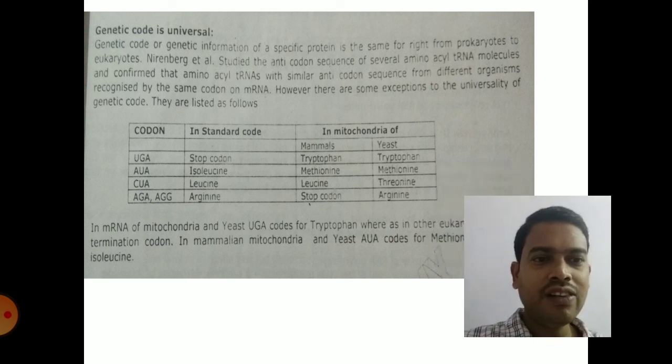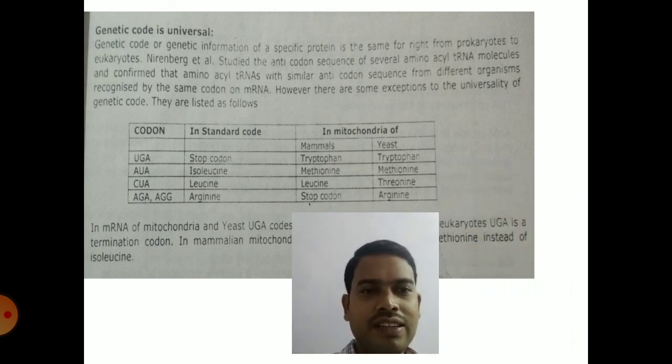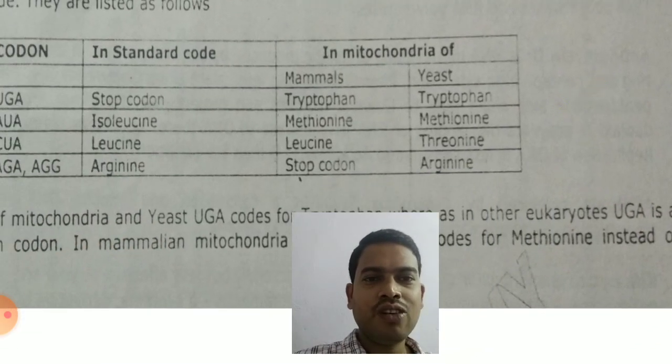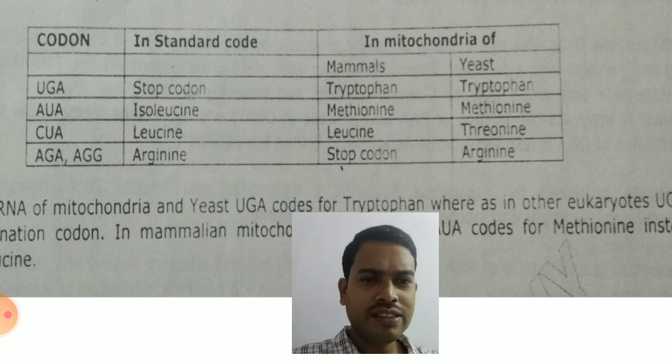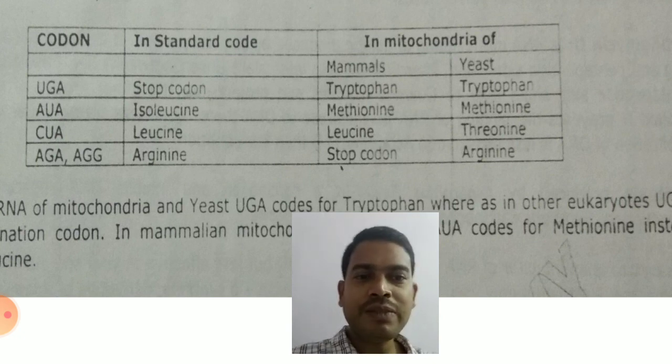And the genetic code is universal. That means it is common for prokaryotes as well as eukaryotes. The codons will code for same amino acids if they are present in prokaryotes or also eukaryotes, with some exceptions that will occur, which is shown in this slide.